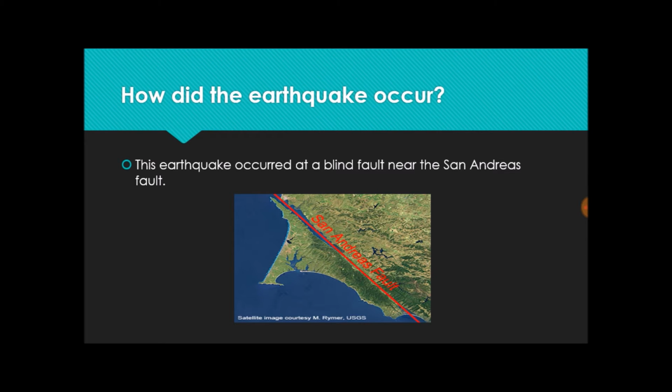How did the earthquake occur? This earthquake occurred at a blind fault near the San Andreas Fault. Now the San Andreas Fault is a pretty drastic fault and it's a blind fault. So because of this, an earthquake happened in Los Angeles.